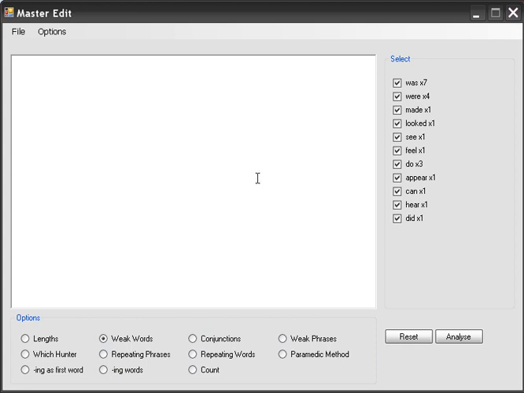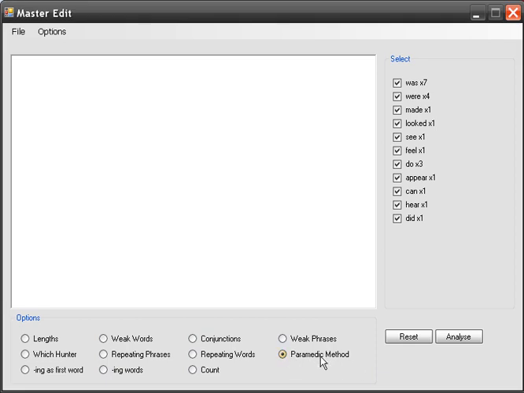It's like having your own editor, but better because it catches mistakes the editor will miss. And editors will love to use this to make their editing job easier. Like the Paramedic method, this in itself is worth the whole price of the software, which is only $30, and it's instant downloads. You don't have to wait for it to show up in the mail.